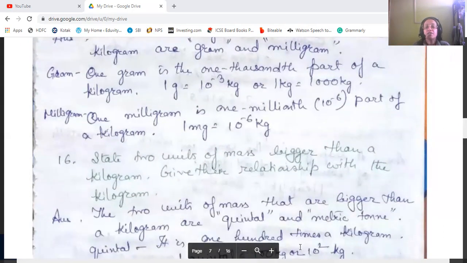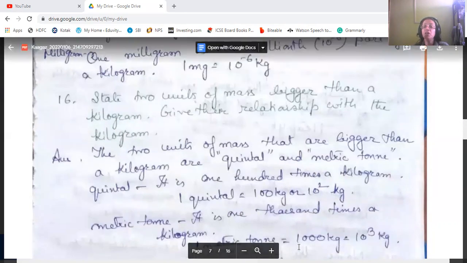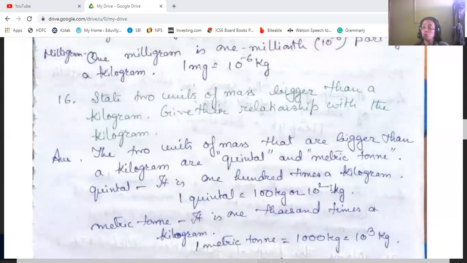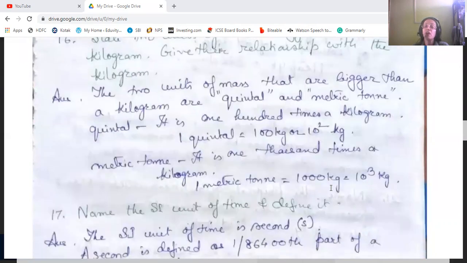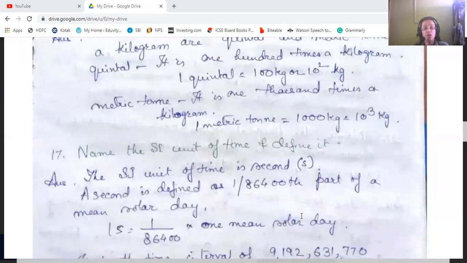Then state 2 units of mass which are bigger than a kilogram, give their relationship with the kilogram. The 2 units of mass that are bigger than a kilogram are quintal and metric ton. Then quintal, how do you define quintal? It is 100 times of kilogram, and 1 quintal is equal to 100 kgs, or 10 to the power 2 kgs. And metric ton is the 1000 times of kilogram, or 1 metric ton is equal to 1000 kgs, or 10 to the power 3 kgs.